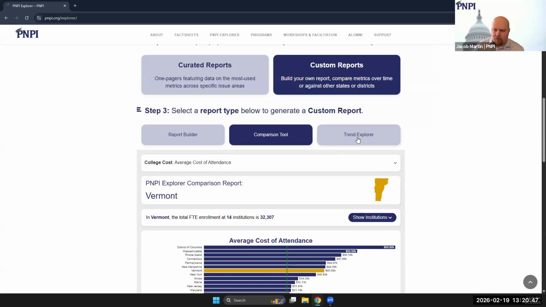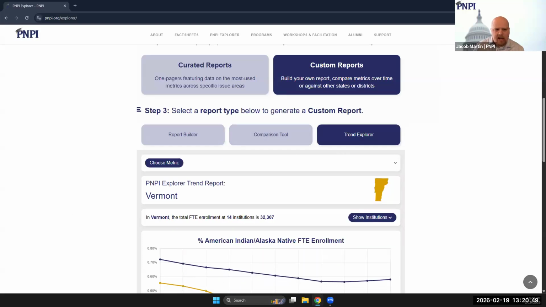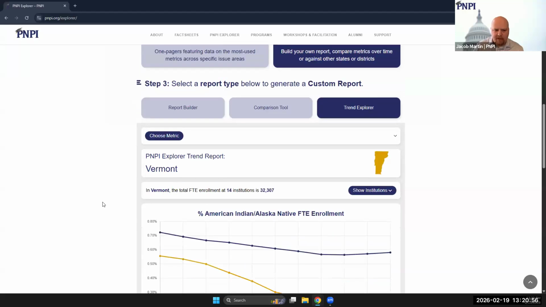Now, our final custom report type is the Trend Explorer. And the Trend Explorer allows you to see how a chosen metric has changed over the course of 10 years in your chosen geography.